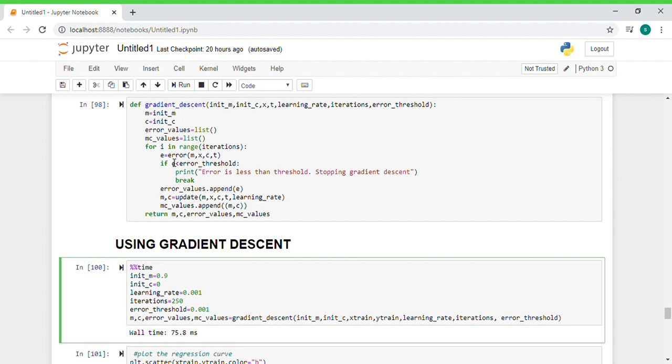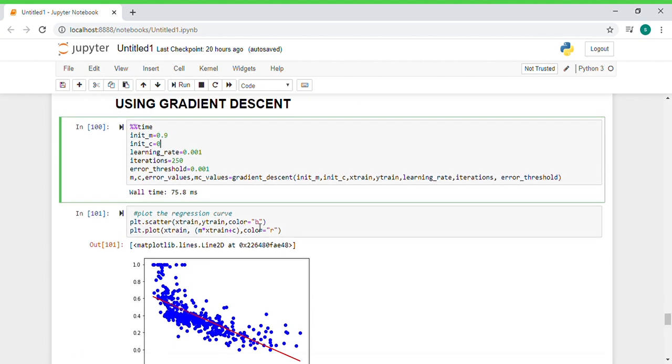As you can see in this for loop, once the error value is less than the error threshold which was set by us as 0.001, the statement will be printed as error is less than threshold, stopping gradient descent, and the function stops.